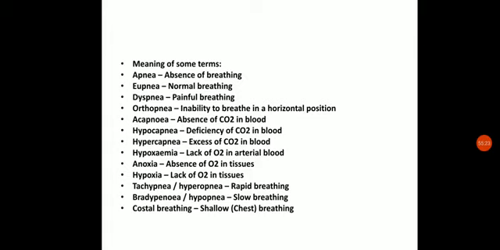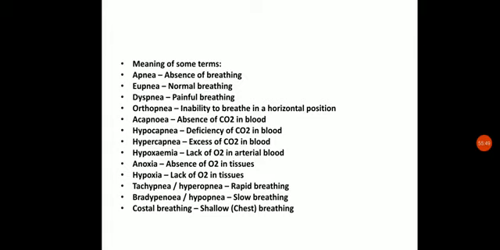Acapnea is the absence of CO2 in the blood. Hypocapnia, deficiency of CO2 in blood. Hypercapnia is an excess of CO2 in the blood. Hypoxemia is a lack of oxygen in the arterial blood. Anoxia, absence of oxygen in tissues. Hypoxia, lack of O2 in tissue. Okay, anoxia is total absence of O2, while hypoxia is the lack of oxygen.